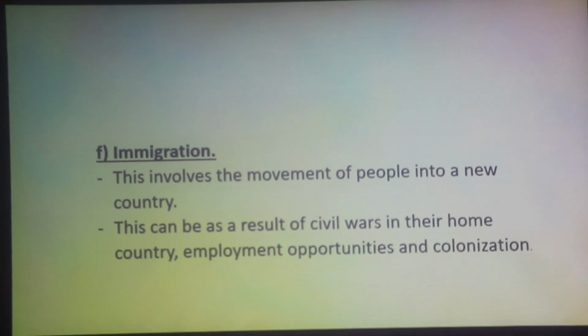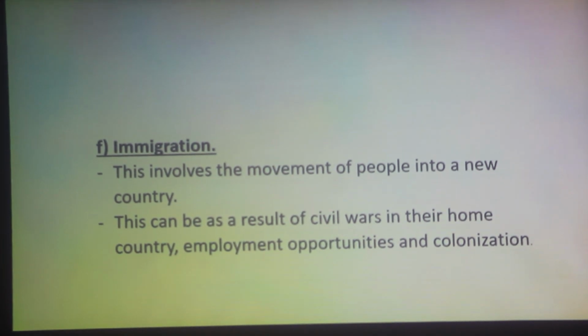Some of you might wonder, what is the difference between immigration and emigration? As I've said, im, from the first letter, is in. So it is into a new country from where you are from. Emigration, from the first letter, e, is external, is the moving out of a particular country. That is the difference between emigration and immigration.